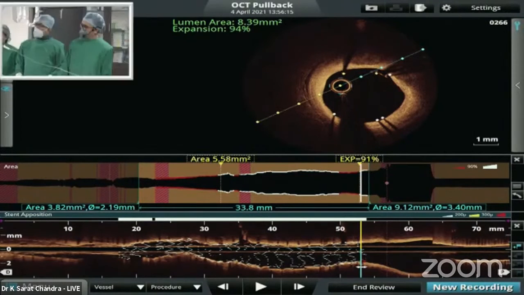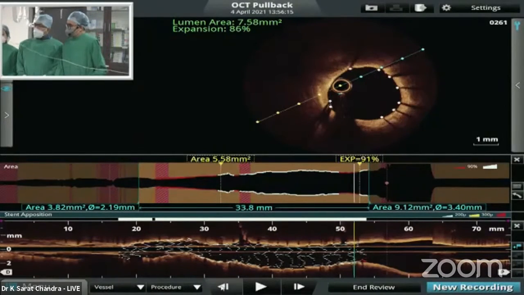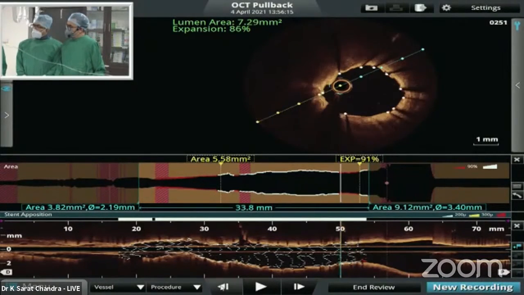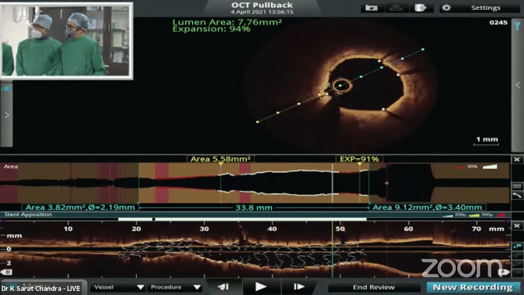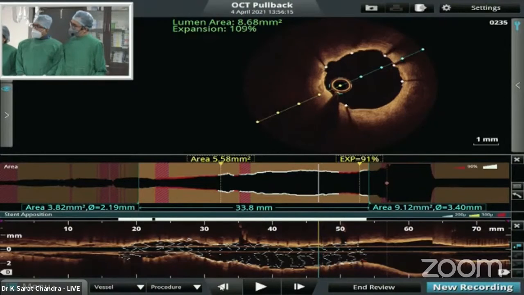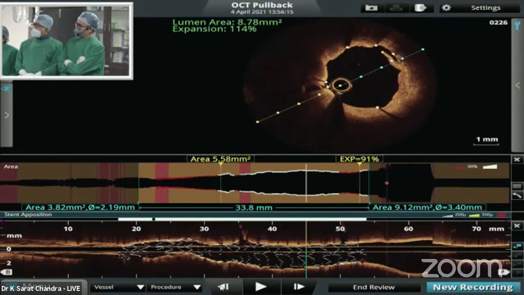Sridhar, you are there? Yes, Dr. Shah. We can see a couple of small malapposed stents at the proximal end, but those are only 2 or 3 struts and can be left alone. In fact, we were suspecting that most of the stents may not expand, but except at a couple of places where there may be a small prolapse or malapposition at one point.